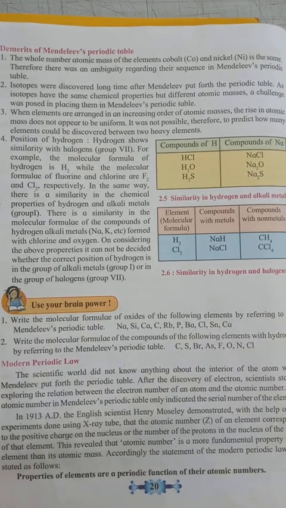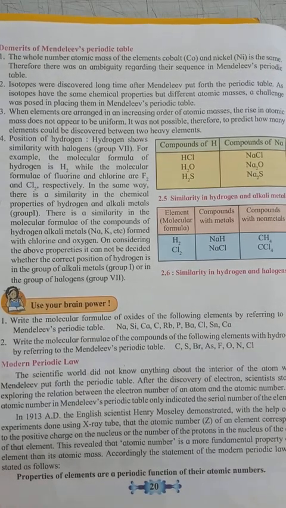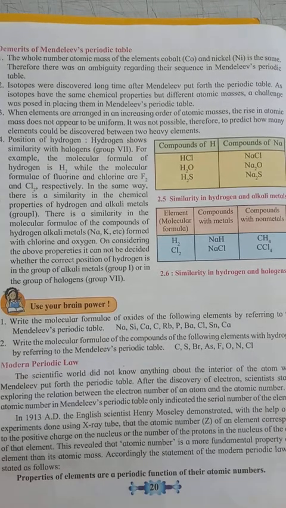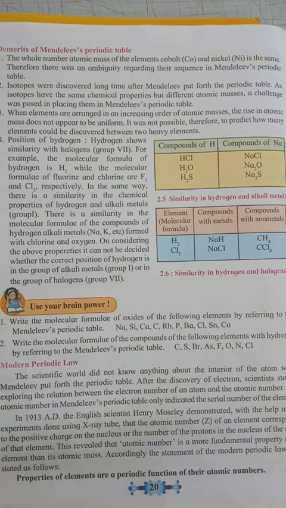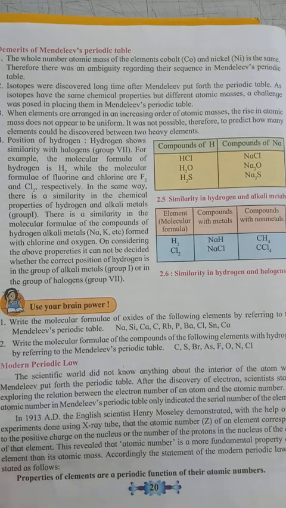But Mendeleev had arranged the elements according to their atomic masses in the periodic table. As you know, isotopes of the same element have different atomic masses, but their chemical properties are the same.